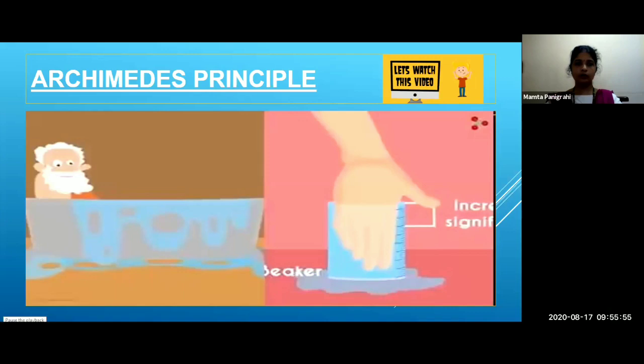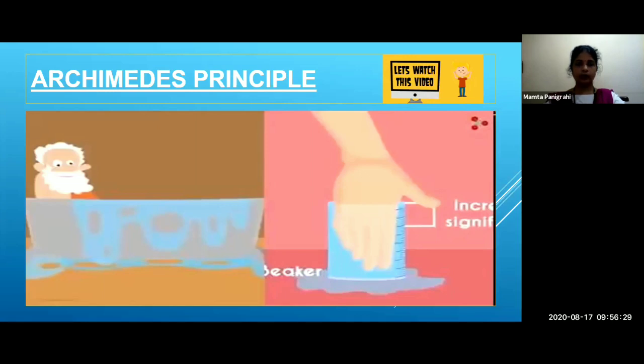Now we'll do a small experiment. You will understand what Archimedes principle is. Now see, take a 5 kg solid object and measure it with a spring balance. It measures 5 kg.